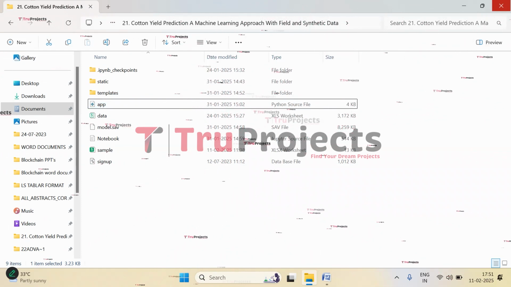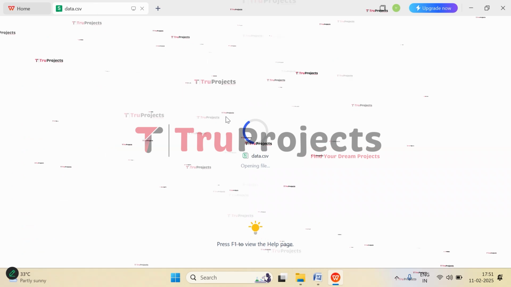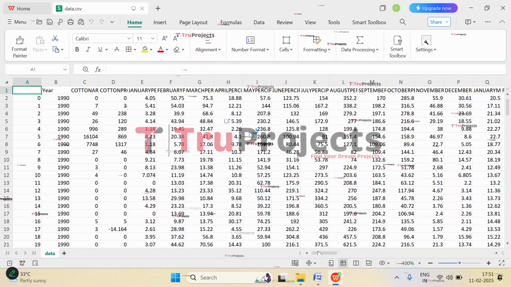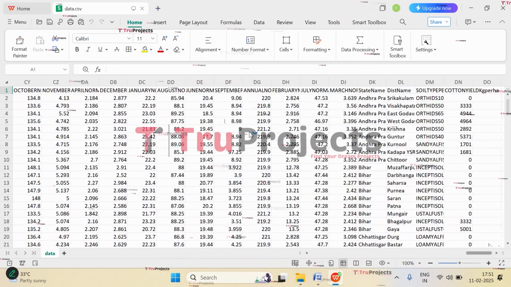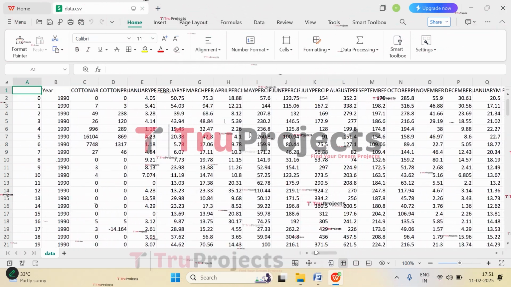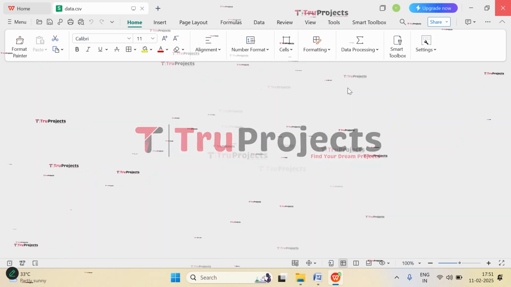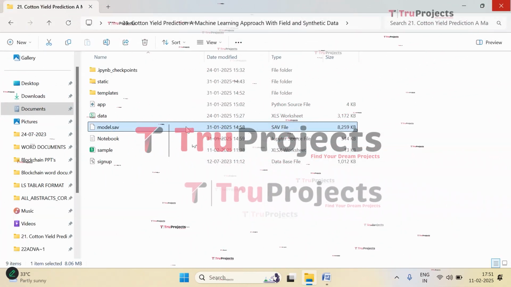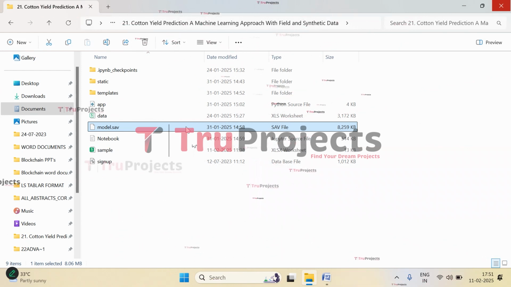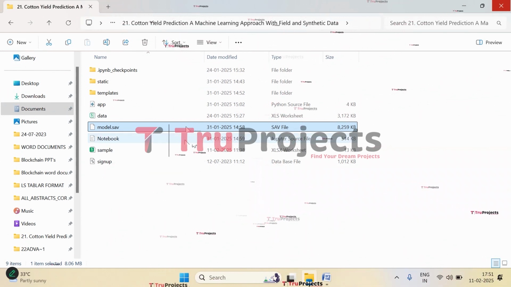And this is the main dataset that is used in this project. So this is the dataset that we have used. And here from all these features, we will be selecting the most important features that impact the crop yield. So close this. And here in this model.sav file, we have the algorithm information stored, and that will be loaded into the project code during runtime of the application.